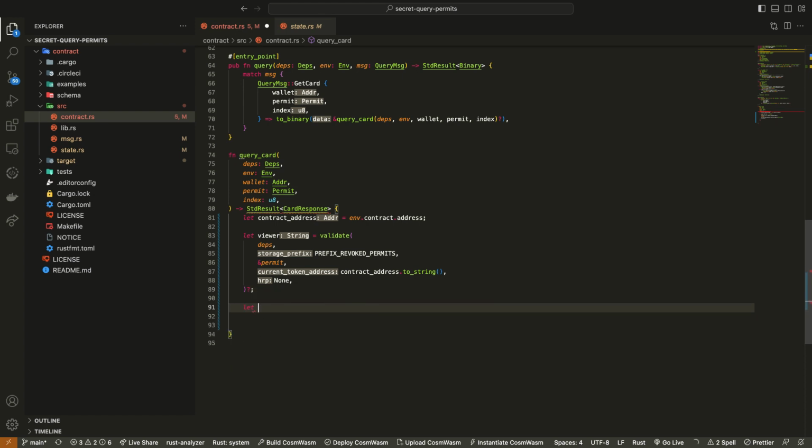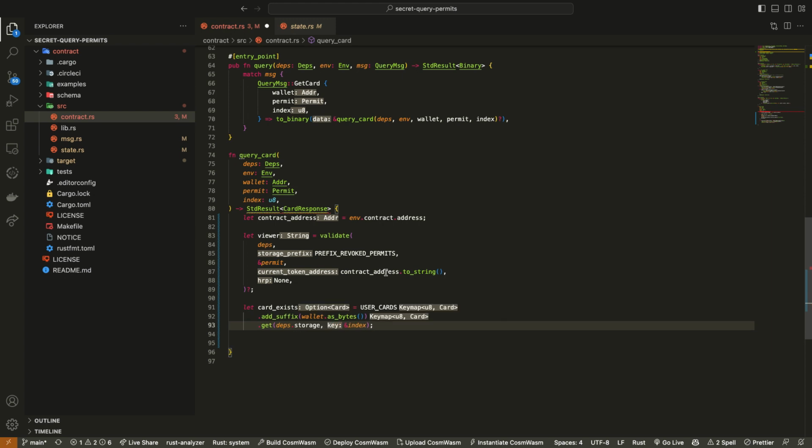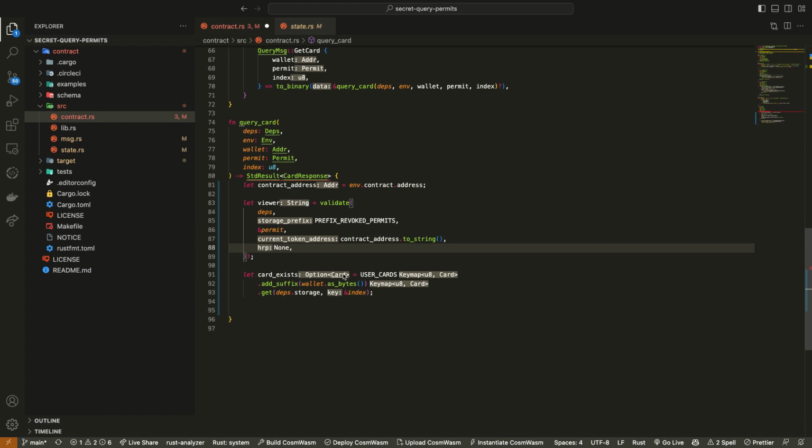So then I think this is actually right. Good job, ChatGPT. So this is saying if the card exists with this specific wallet address, then we retrieve the card at that index, similar to what we looked at earlier.